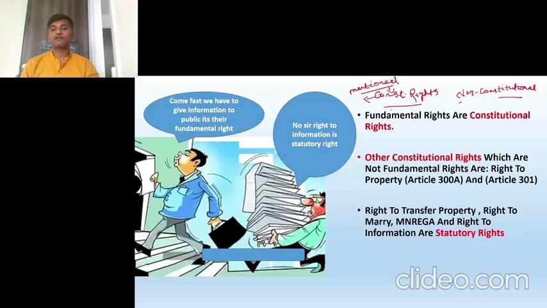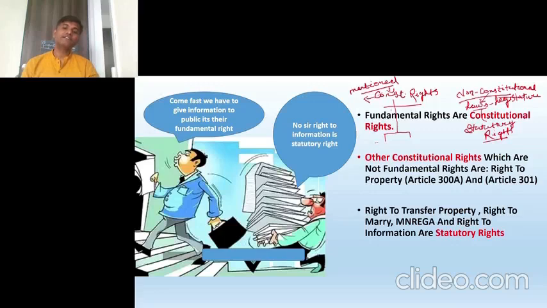Some rights are not constitutional. Where they are mentioned, they are given to the individual by making some laws by the legislature. This type of rights are called statutory rights. So in constitutional rights also we have two types of rights. Let us write here.